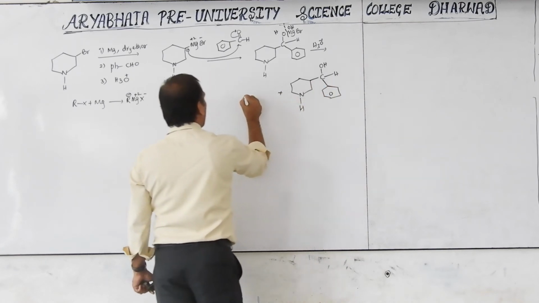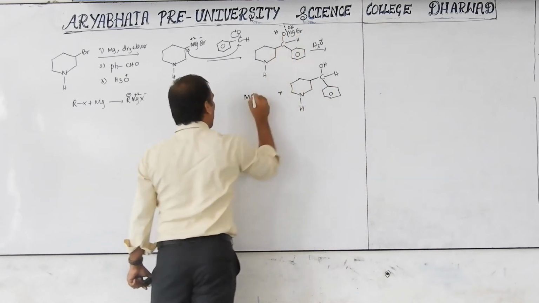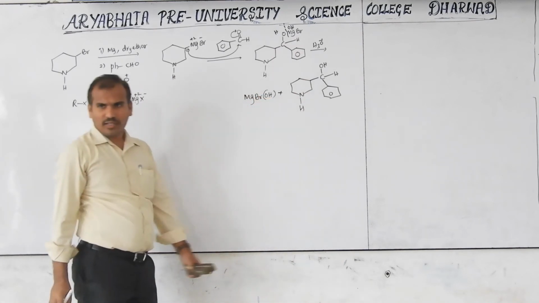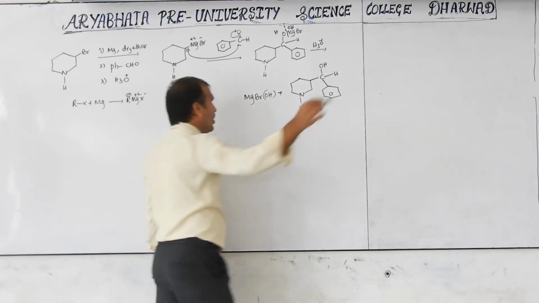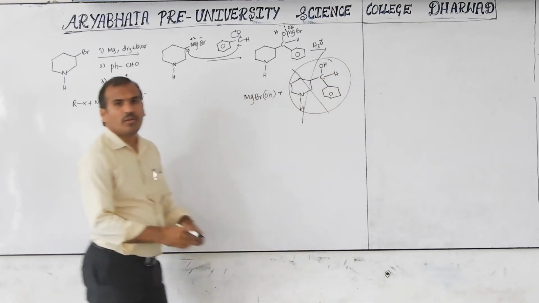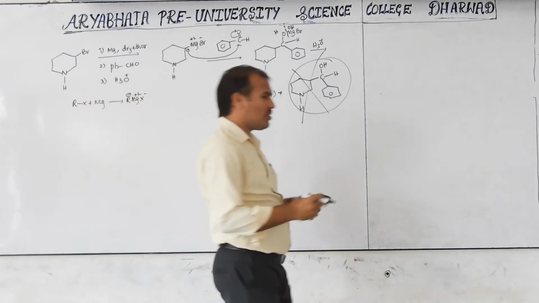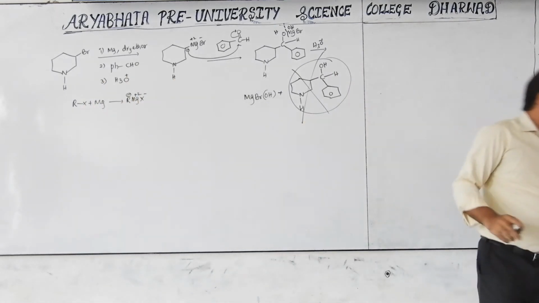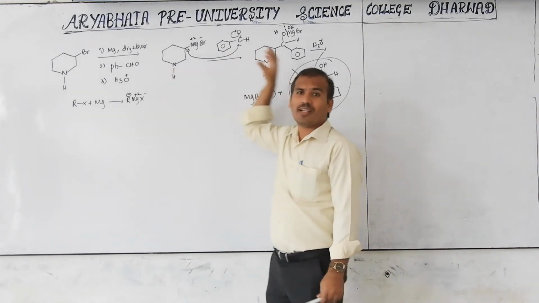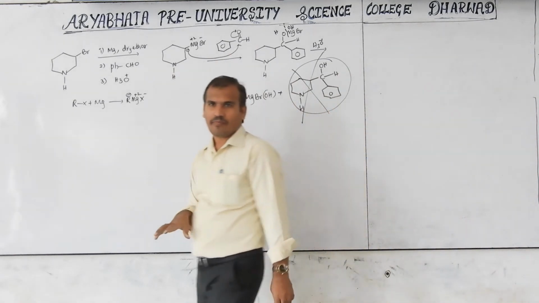Along with this, the byproduct is MgBr and OH. This is the product. But this product is not possible. You have to know which is possible and which is not possible. Then a student may think that whatever I wrote is clear and right.